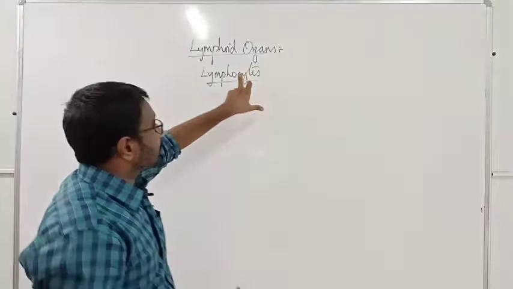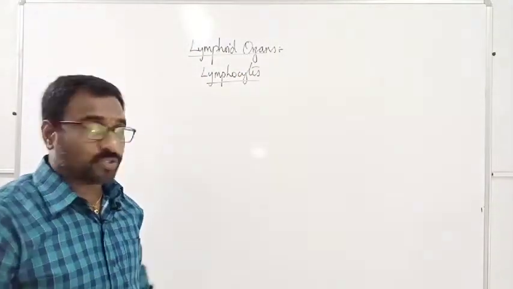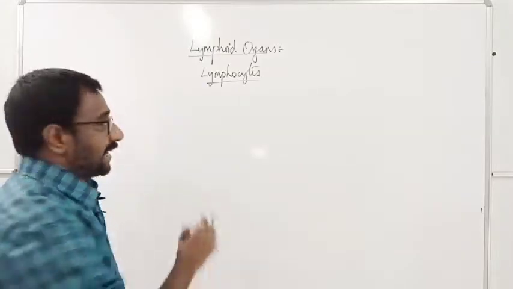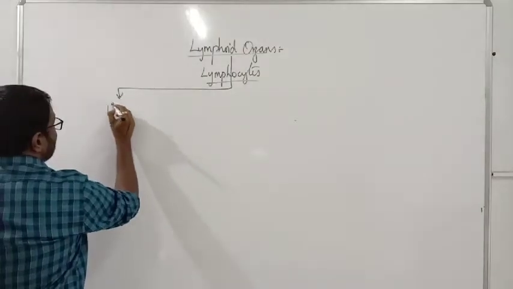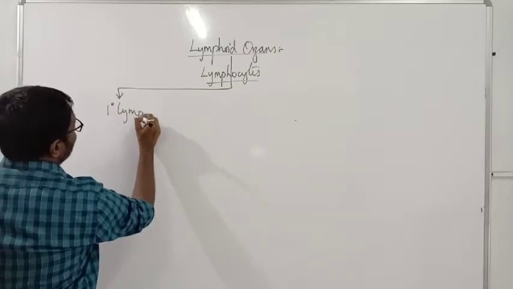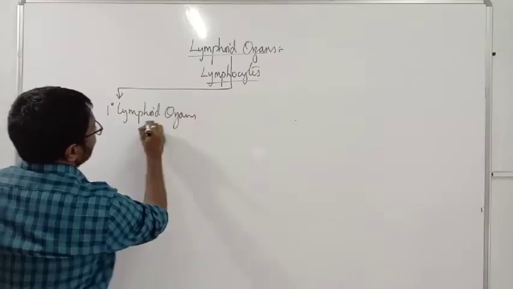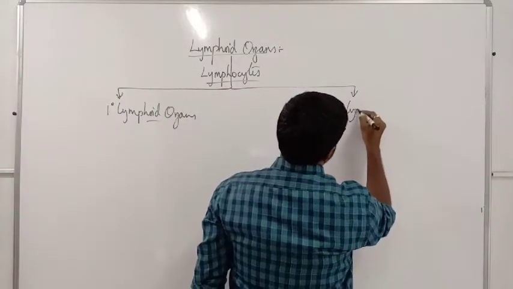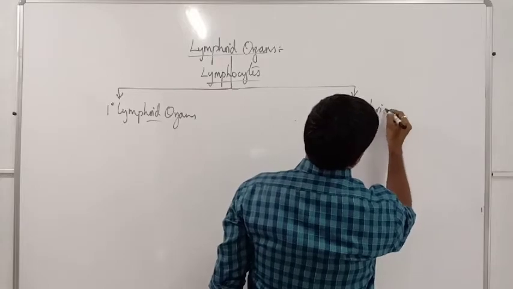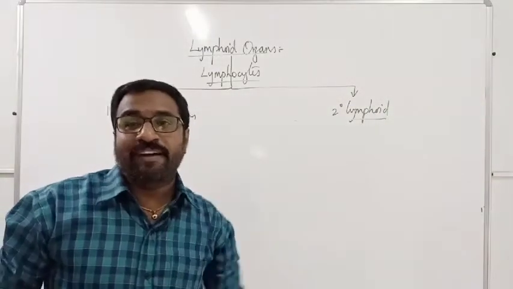The place where they are doing this is called lymphoid organs, which are divided into two types: primary lymphoid organs and secondary lymphoid organs.